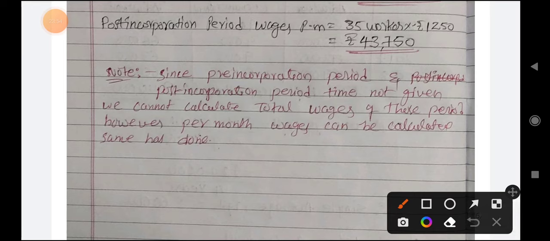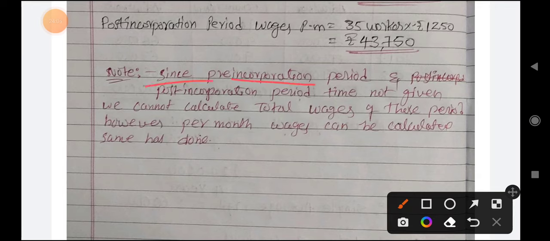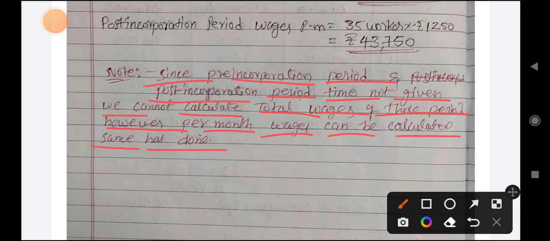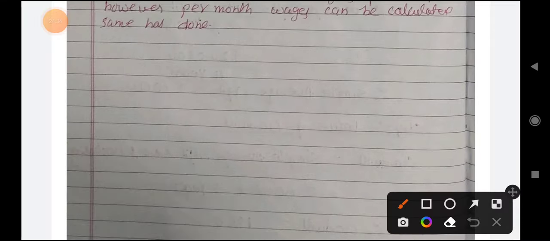But see, total pre-incorporation wages is how much, post-incorporation wages is how much? We don't know how many months pre-incorporation or how many months post-incorporation. Since pre-incorporation period and post-incorporation period time is not given, we cannot calculate total wages of the period between pre-incorporation and post-incorporation. However, per month wages can be calculated.